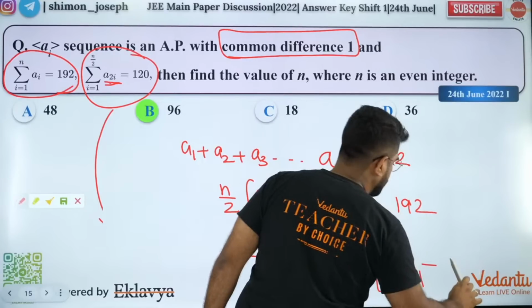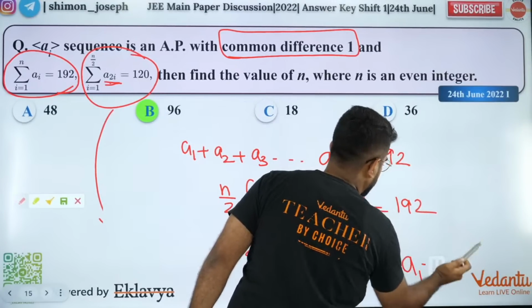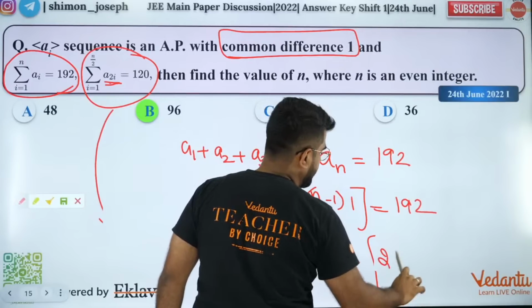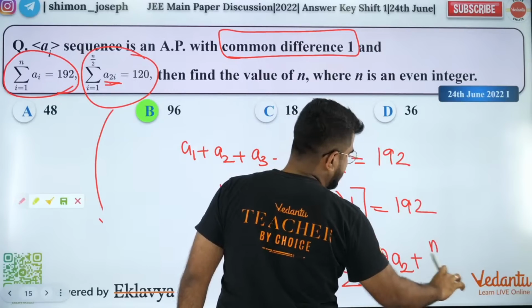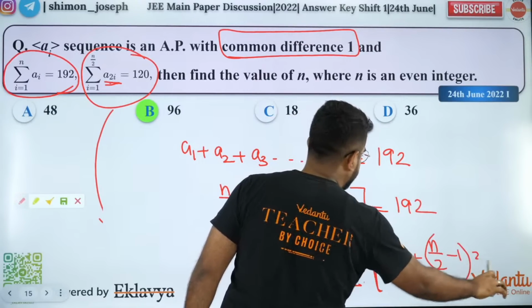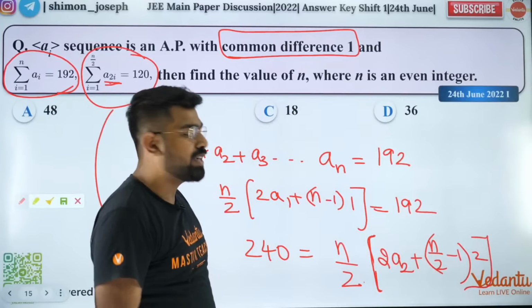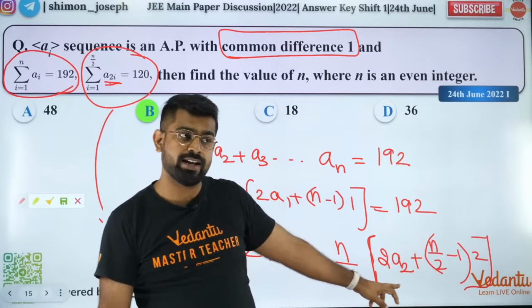So this will be what? 2A1 minus... see, I'll simplify it. One second. 2A2 plus n by 2 minus 1 into D. Okay, that's the mistake. So guys, I wrote n here. I'm sorry, that's not n, that's n by 2.